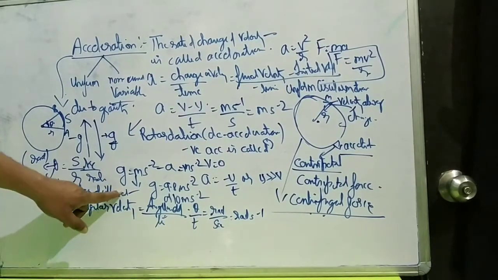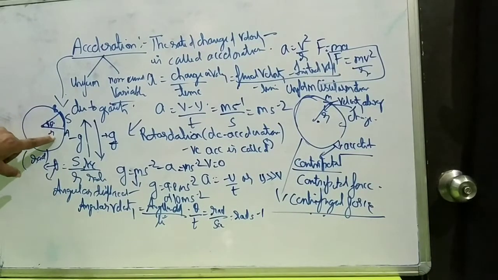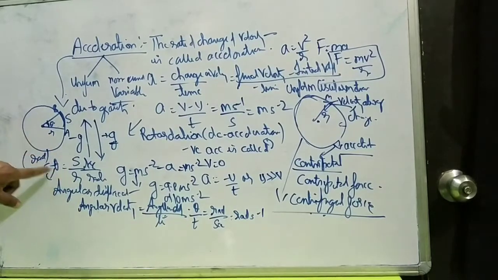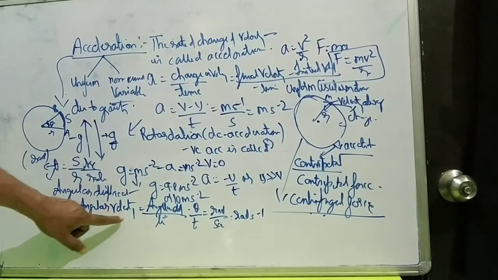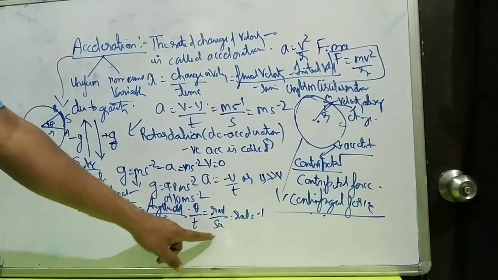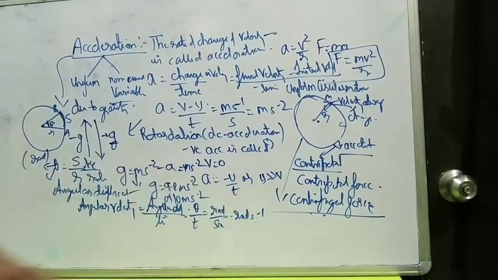What is angular displacement? Arc upon radius. It is represented by theta, the angle which is being formed. So that gives the angular displacement S upon r. It is measured in radians. Angular velocity means angular displacement upon time, so it is theta upon time. It is radian upon second, so it is radian second inverse. Is this clear? Any problem?